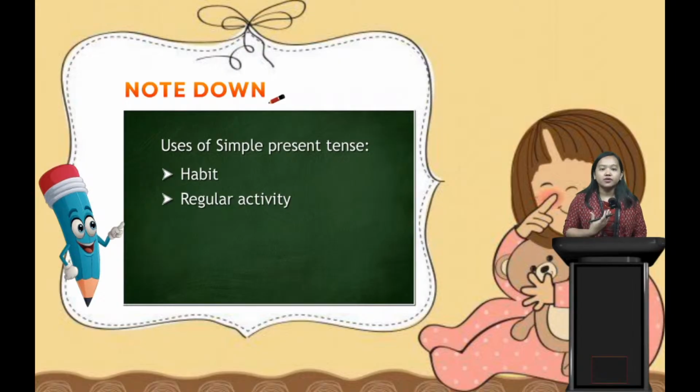Next, we use it when we talk about universal truth. What is universal truth? It is truth which everybody follows. So when we talk about universal truth, we have to use simple present tense.